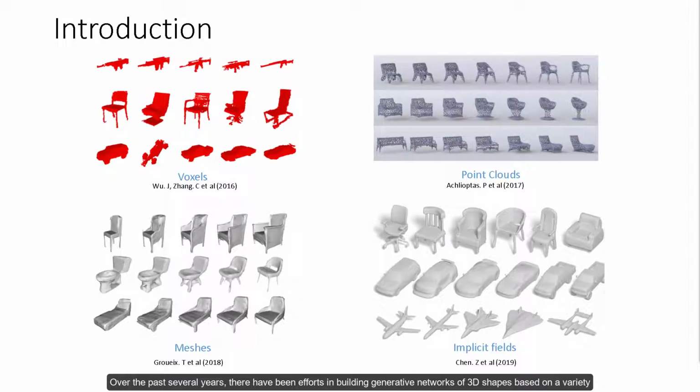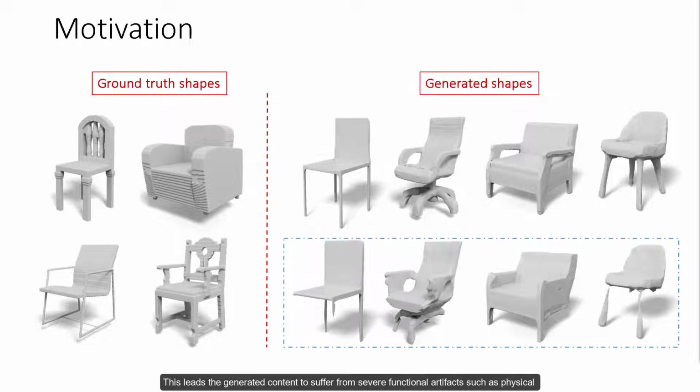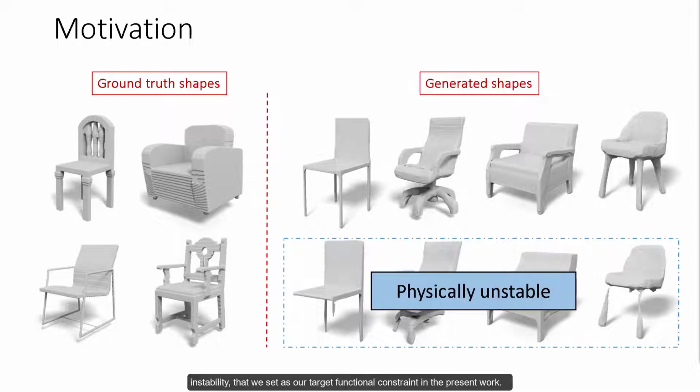Over the past several years, there have been efforts in building generative networks of 3D shapes based on a variety of representations, such as voxels, point clouds, surface meshes, and implicit fields, to name a few. Though remarkable progress has been made in this direction, state-of-the-art approaches focus primarily on geometric or visual plausibility while discarding a key purpose of 3D design, functionality. This leads the generated content to suffer from severe functional artifacts such as physical instability that we set as our target functional constraint in the present work.